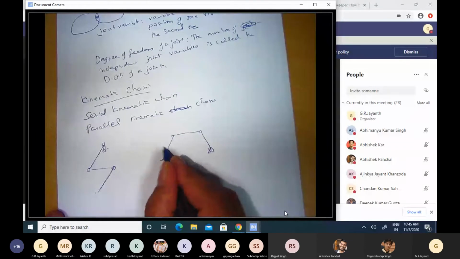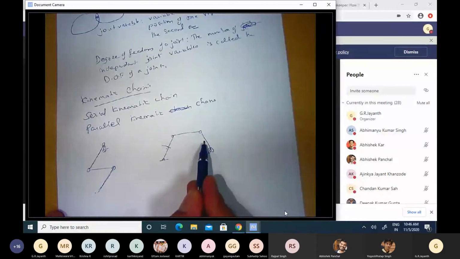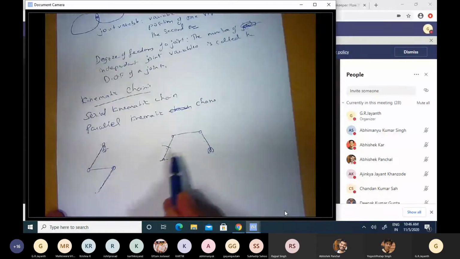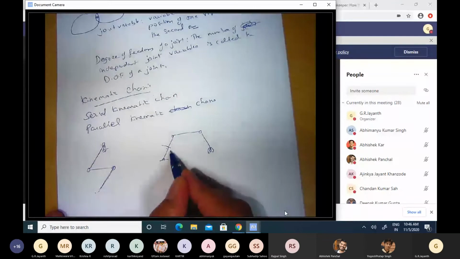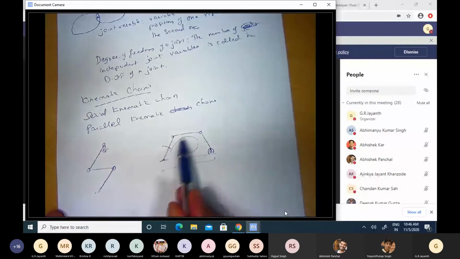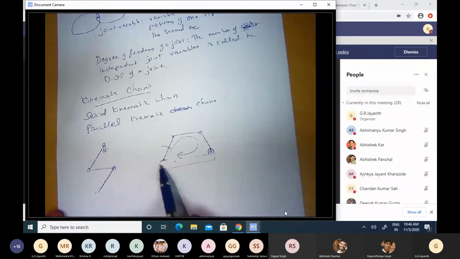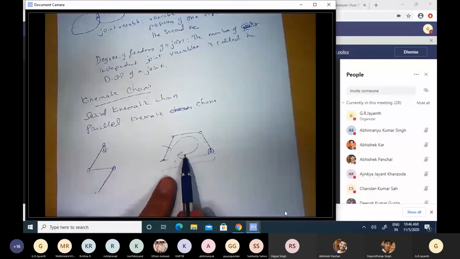So when I change the position or orientation of one of these rigid bodies, the other two also get affected. The other two cannot be changed independent of the first one, and that's because there's a kinematic loop that has been created here. If I treat the ground also as the fourth rigid body, then these four rigid bodies have an interconnection where the fourth rigid body is connected back to the first one by means of the first joint. Okay, so this is a parallel kinematic chain, that is a serial kinematic chain.